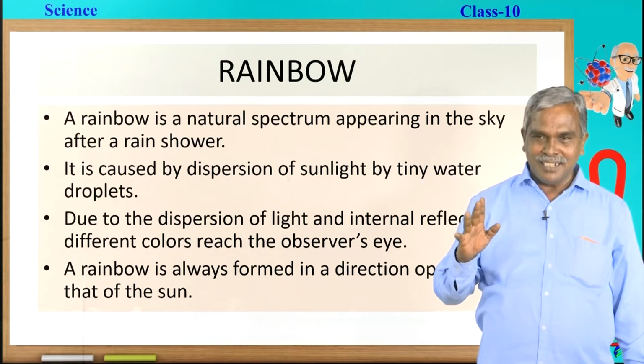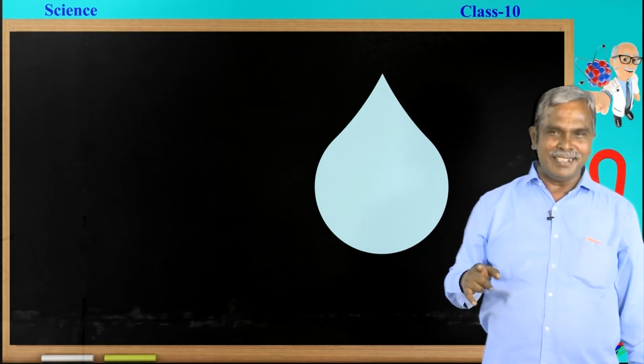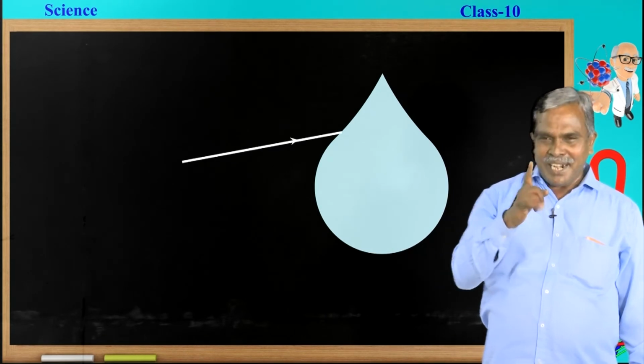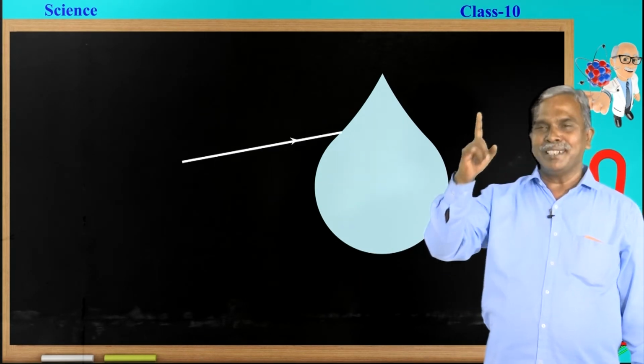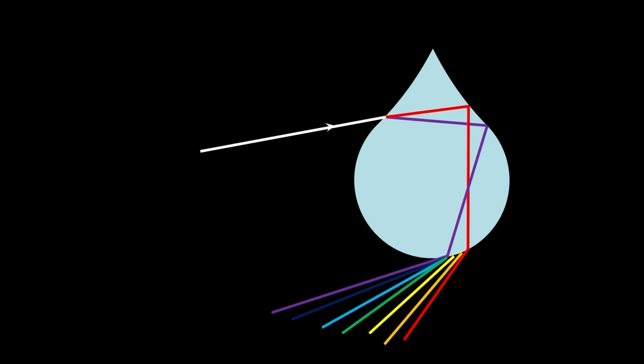Did you understand, children? Let us see how it is going to form. Say this is a raindrop. White light is made to fall on the raindrop. It undergoes refraction, total internal reflection, and finally it comes out in the form of the 7 colors. This beautiful rainbow is going to happen during rainy season, exactly opposite to the sun.